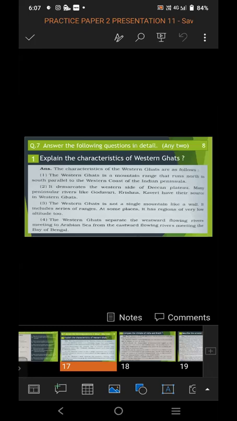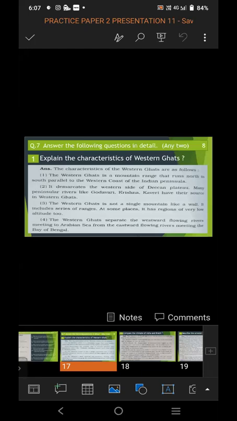It is from north to south, parallel to the western coast of the Indian Peninsula. From which direction? From north to south, parallel to the western coast of the Indian Peninsula.